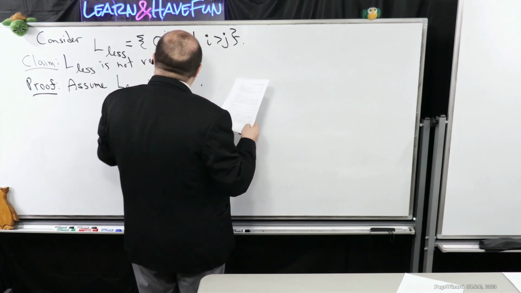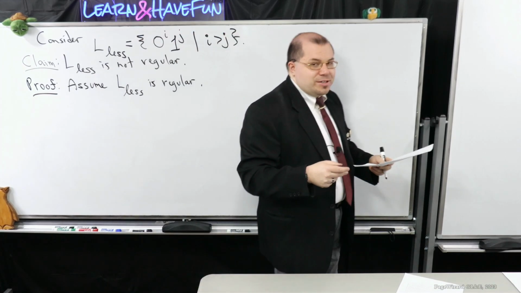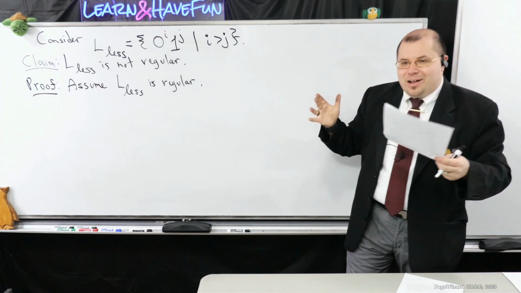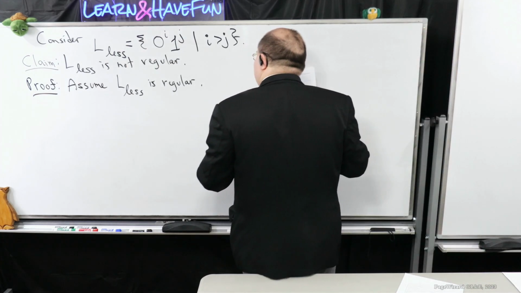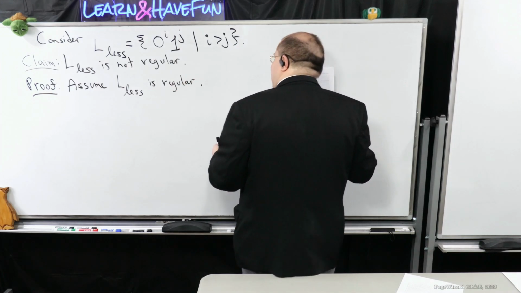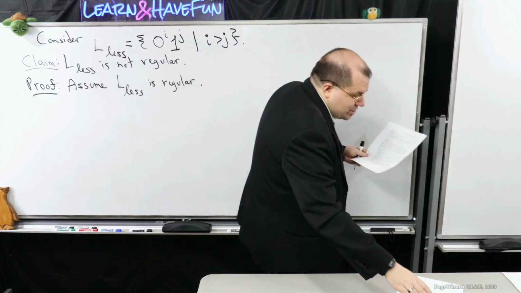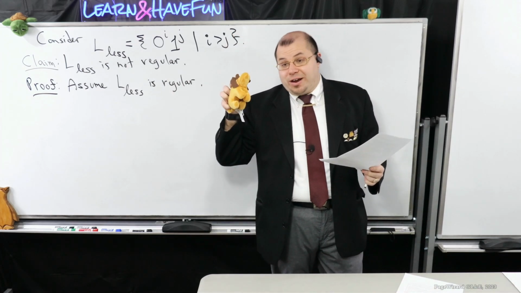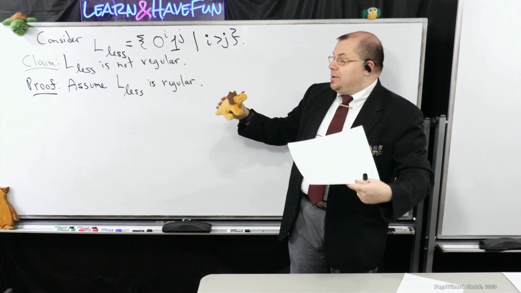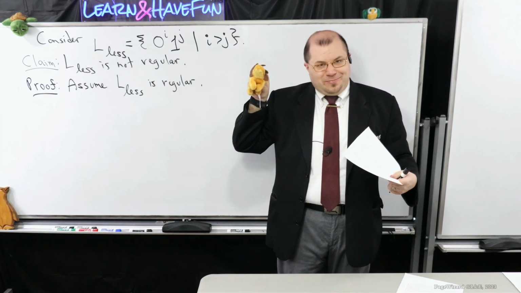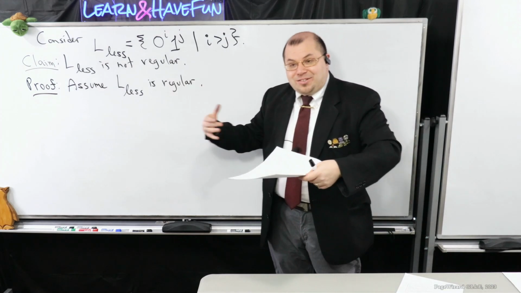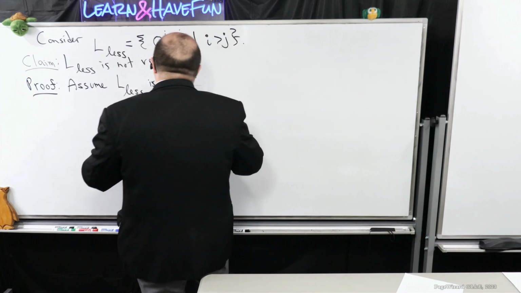What's a property that all regular languages have? The pumping lemma, right? So why don't we use that to help us go about this? Remember, the pumping lemma gives us the pumping length. It is a constant that we can play around with, but I don't know what it is. Just like the conversation I had with my dinosaur friend here: if I say my language is regular, the dinosaur is going to give me p. I don't know what p is until I get it. So my argument has to work regardless of what p is.